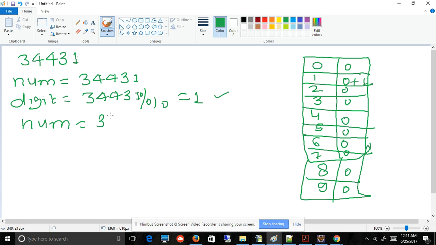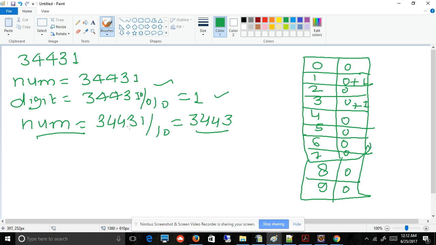Number equal to 34431 divided by 10. So you will get the number 3443. Now again we will calculate the modulo. So we will get the digit 3. So we will increase 3 here, and then again your number will be divided by 10.